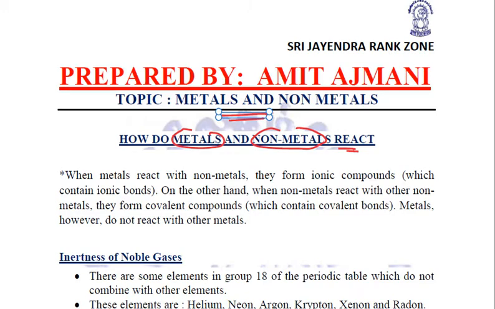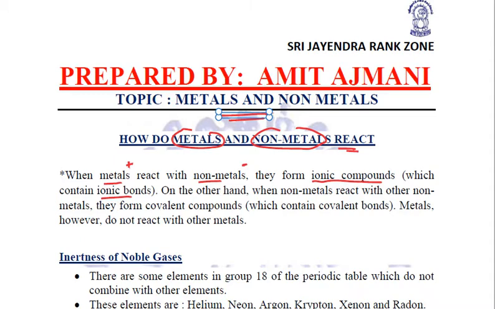We know that whenever metals react with the non-metals, they will always form ionic compounds which will contain ionic bonds, right? Why is it so? Because metals have the tendency to lose electrons and become positive ions, whereas the non-metals have the tendency to gain electrons and become negative ions. Because of the formation of these ions, ionic bonds will be formed, and thus the compound formed will be ionic